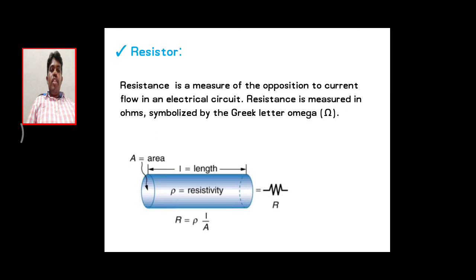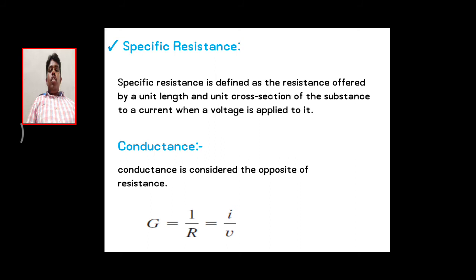It will be mentioned as Ohm's shortcut name, as ohms. The symbolic representation is drawn as a zigzag to the right side, because the resistance doesn't stop the current but it opposes the current. That's why the electron flow in the particular material will be in a zigzag way, so the symbolic representation comes like that. Then coming to the specific resistance.